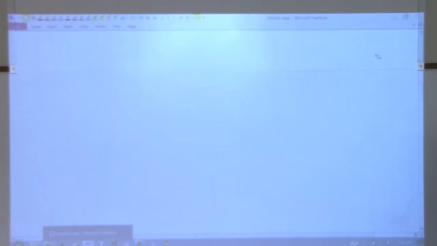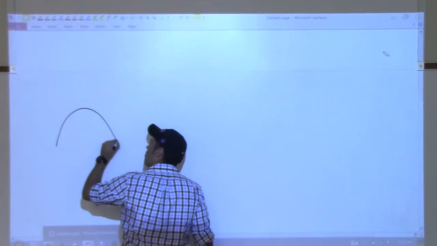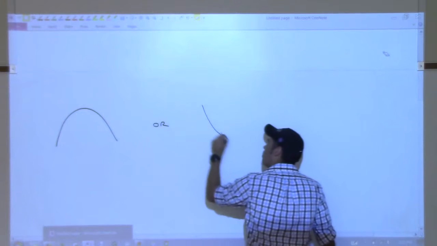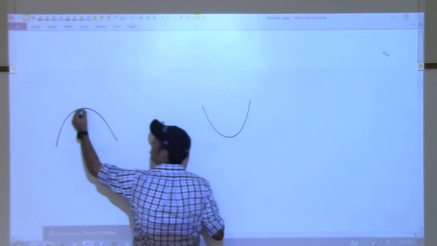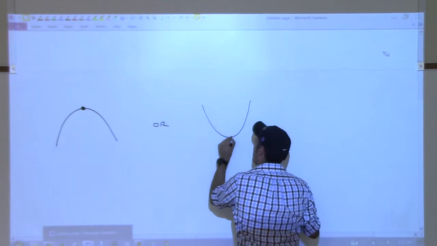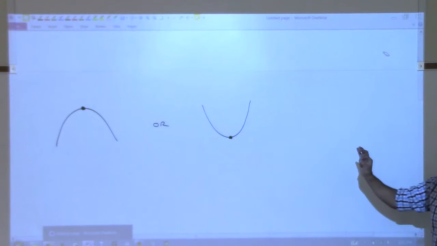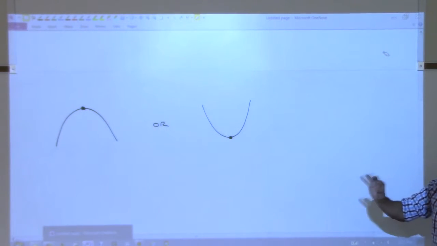Okay, so here's what the theorem is saying. Let's say you have a local max, or let's say that you have a local minimum. That point up here would be a local max. This would be a local min. The theorem says that so long as the derivative exists, the derivative must be 0.